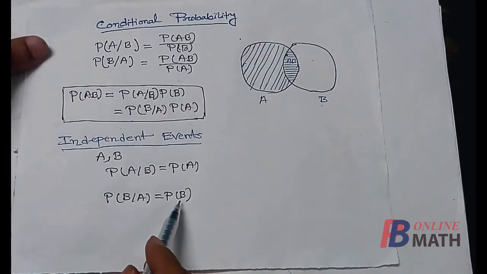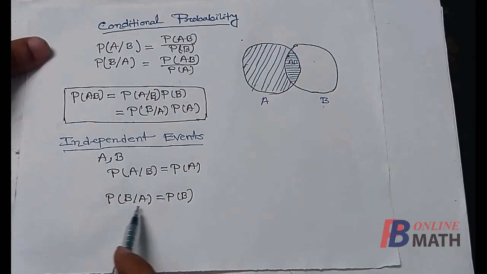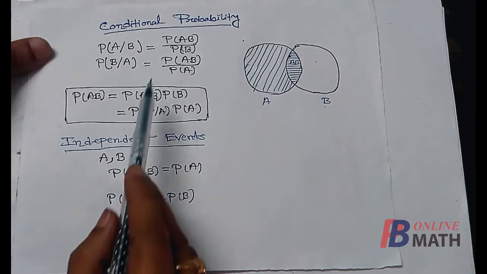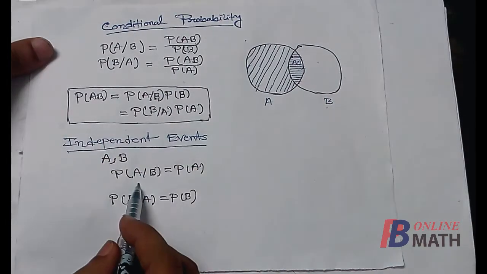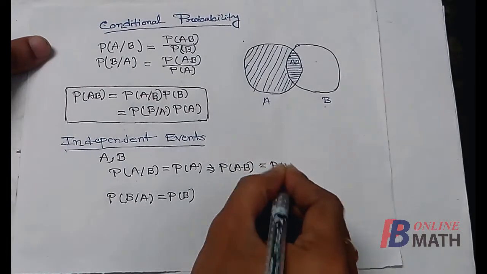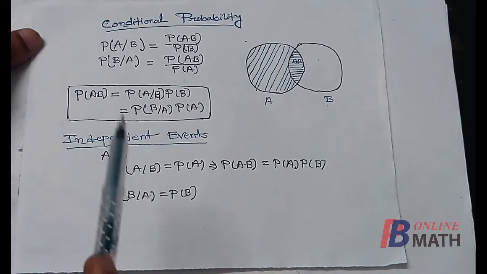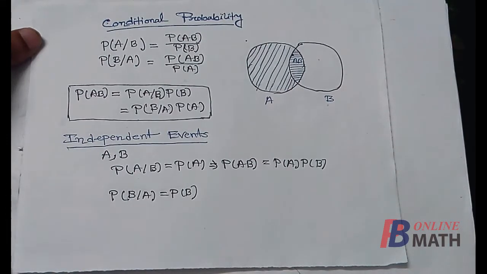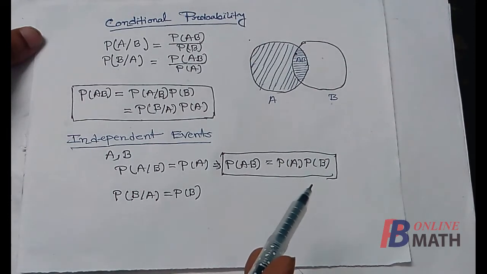So if B and A are independent, then the occurrence of B is not dependent on the occurrence of the event A. Now from this equation we find that probability of A/B is probability of AB divided by probability of B. So if we replace probability of A/B in this equation, we find that probability of AB is equal to probability of A multiplied by probability of B. Similarly, if we replace probability of B/A from this equation, we find the same equation, probability of AB equal to probability of A multiplied by probability of B. So two events A and B are said to be independent if probability of AB is equal to probability of A multiplied by probability of B.